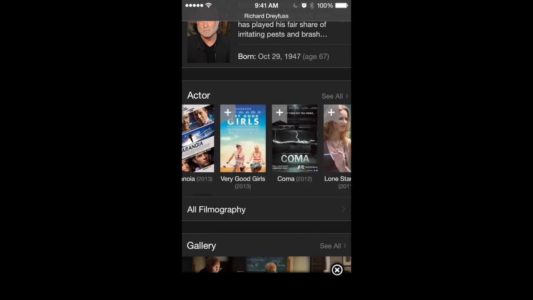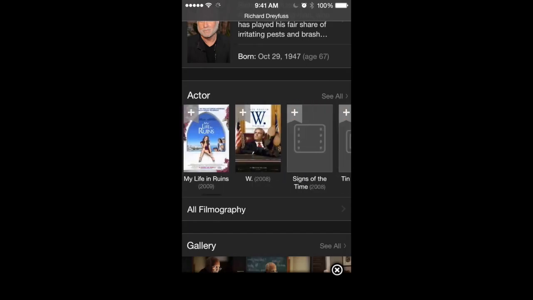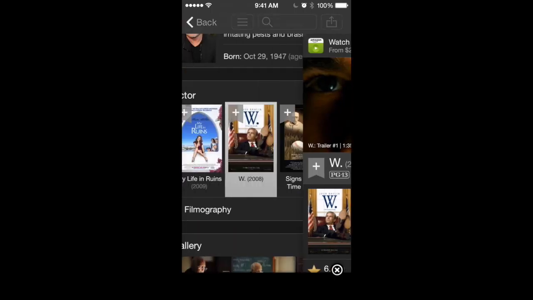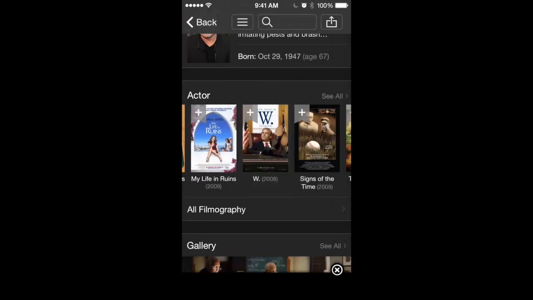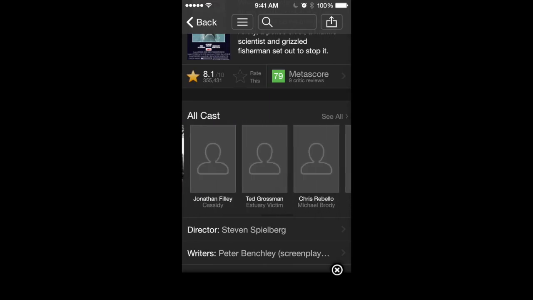Let's just say that we were actually watching W. Okay, so boom, I see it here. That's W. Yes, that's him. Okay, now I know that he was in that movie as well. And basically you could do that with anybody.